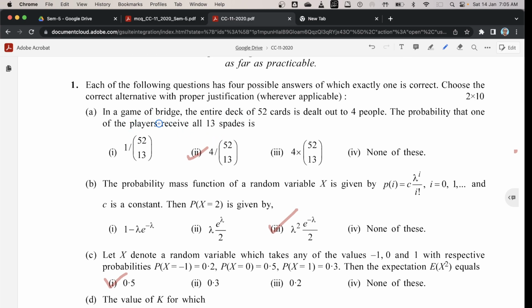In a game of bridge, the entire deck of 52 cards is dealt out to 4 people. The probability that one of the players receives all 13 spades is: the correct option is 2.